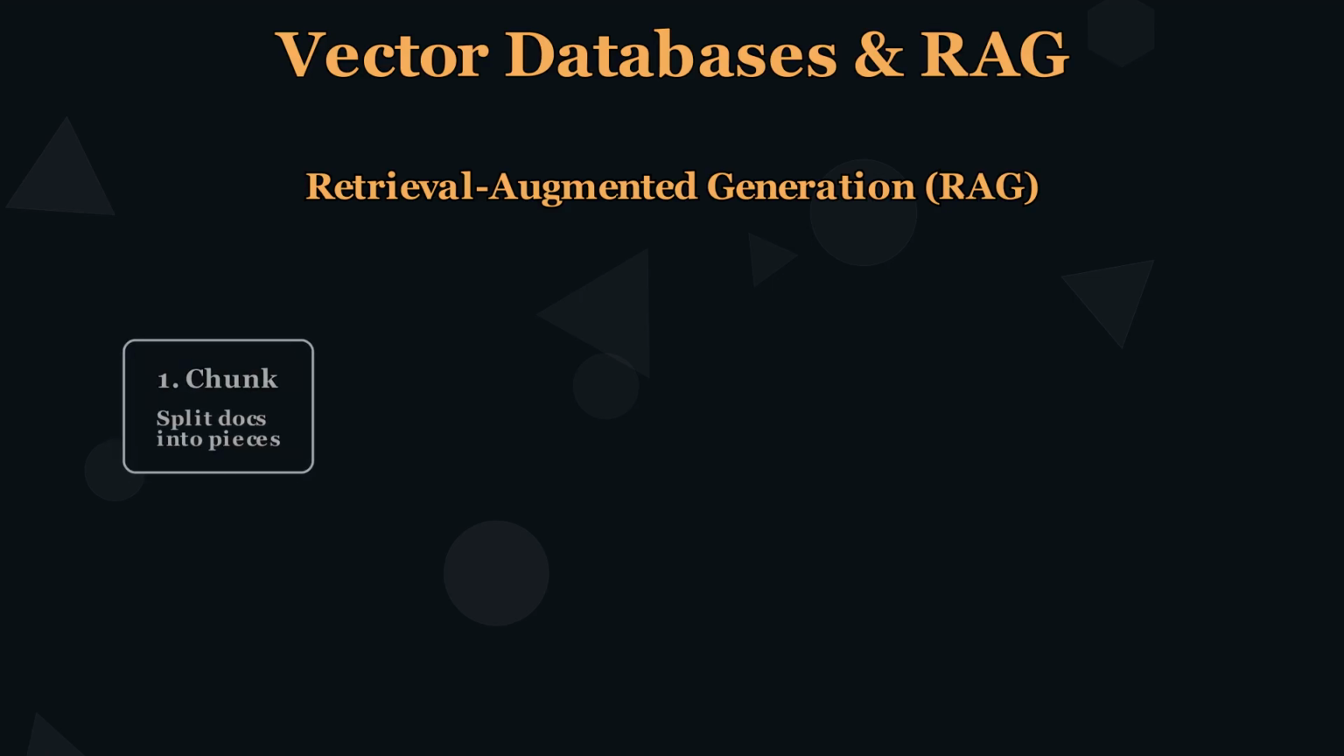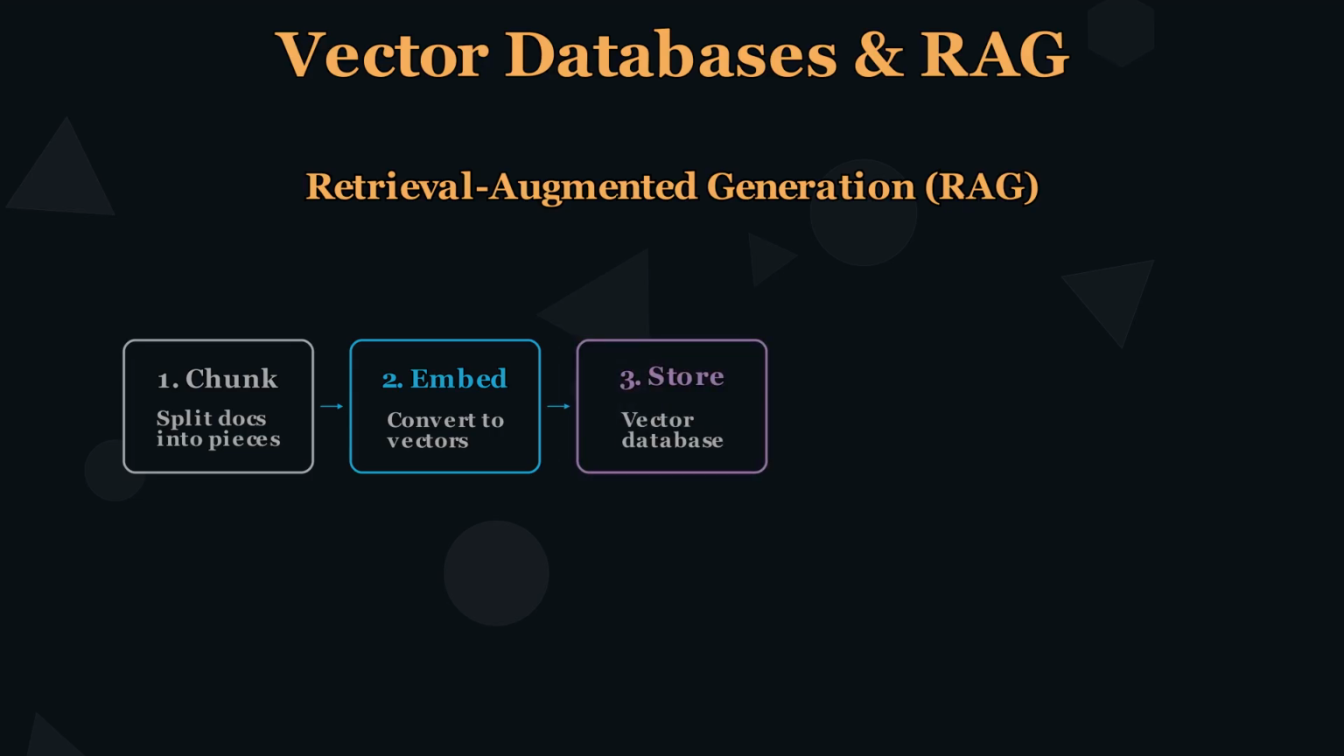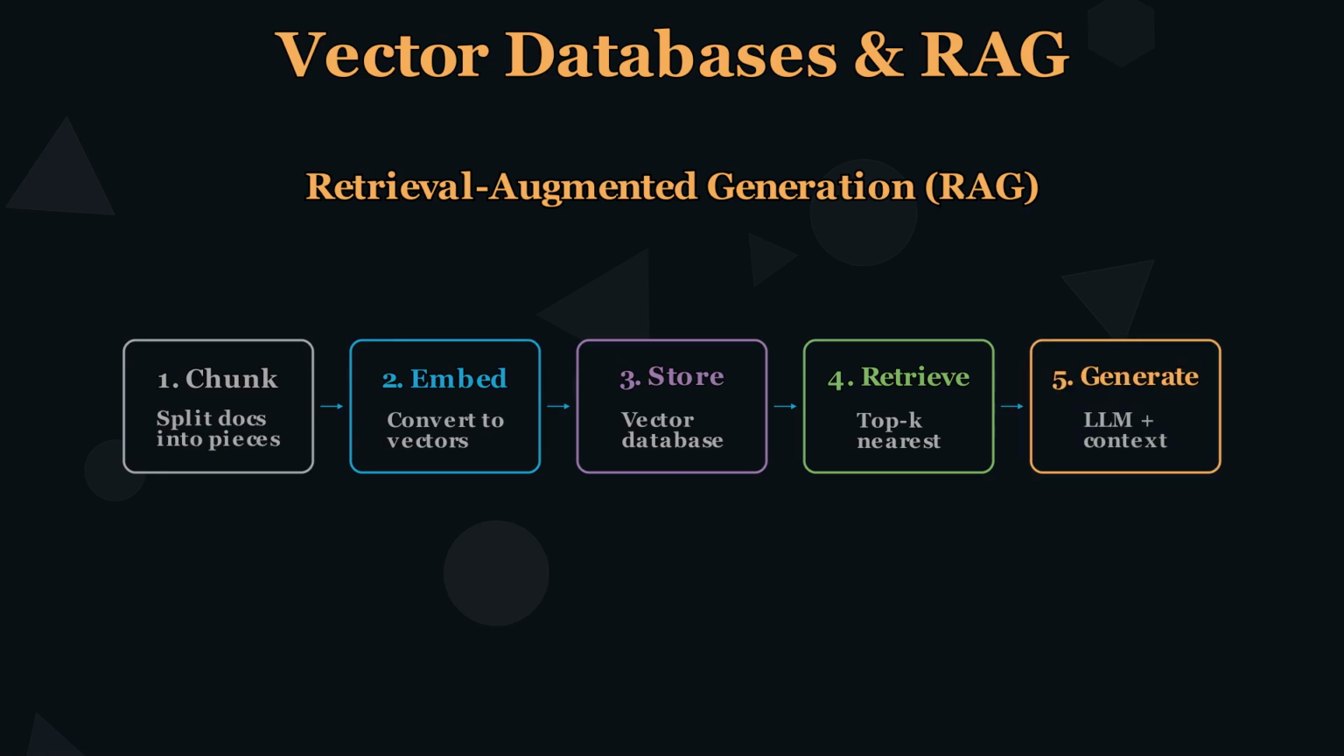Step 1, chunk your documents into pieces. Step 2, convert each chunk into a vector. Step 3, store them in a vector database. Step 4, when a user asks a question, embed the query and retrieve the top k nearest chunks. Step 5, feed those chunks as context to the language model. The result? Grounded answers, less hallucination, no retraining needed, domain-specific knowledge on demand.